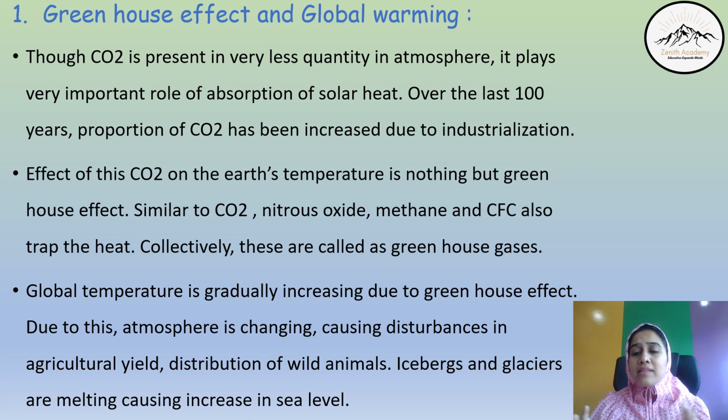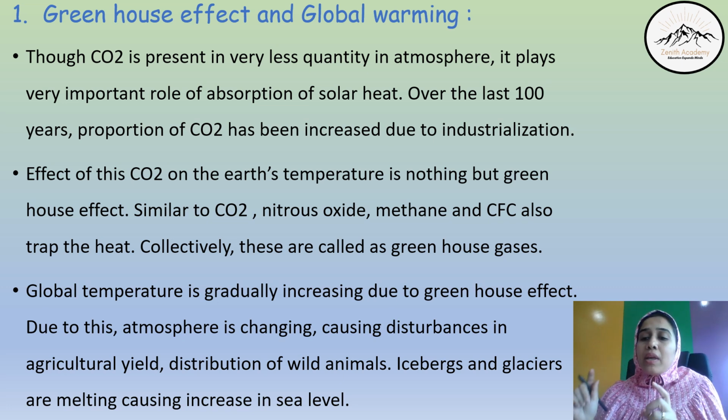All these gases are now released in huge quantities, and all these gases trap heat and collectively contribute towards the greenhouse effect. Global temperature is gradually increasing due to the greenhouse effect. Due to this, the atmosphere is changing, causing disturbance in agriculture yield and distribution of wild animals. Icebergs and glaciers are melting, causing an increase in sea levels.